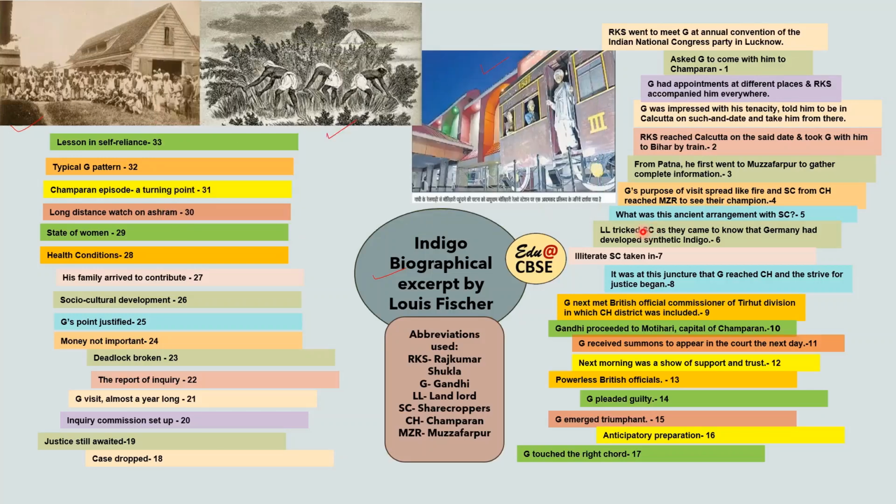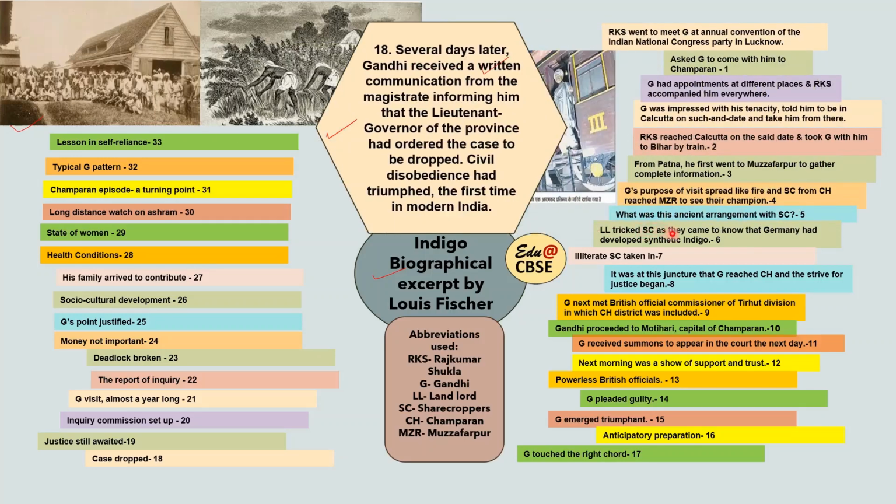Gandhi touched the right chord, and after several days, they received a written communication from the magistrate informing them that the lieutenant governor of the province had ordered the case to be dropped. So civil disobedience had triumphed for the first time in modern India. And here Gandhiji felt that now my people are ready to fight for the struggle of independence. So civil disobedience, from here, from the Champaran movement, became a major tool in the Indian independence.